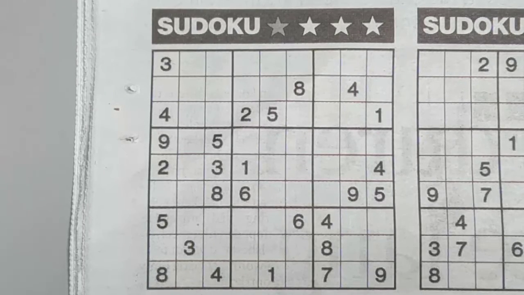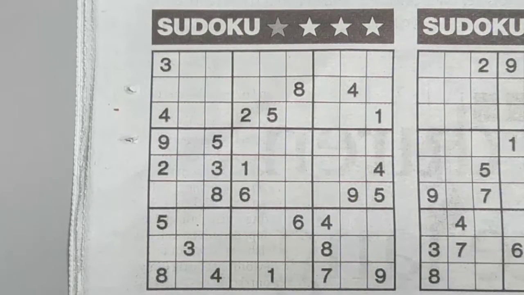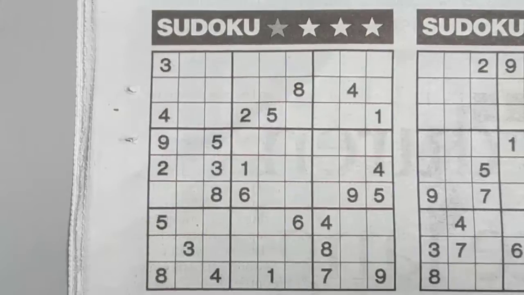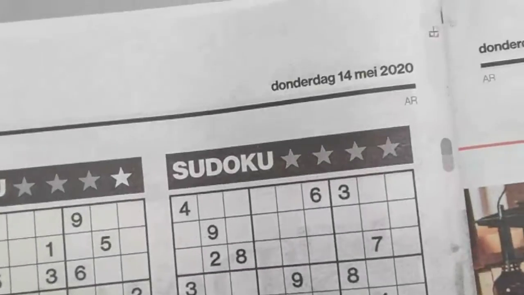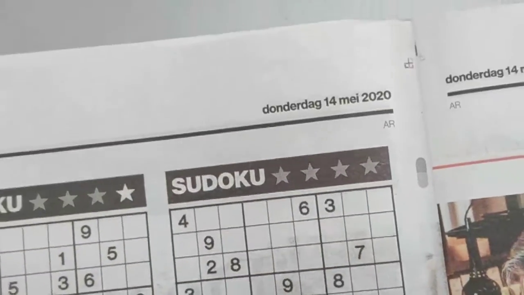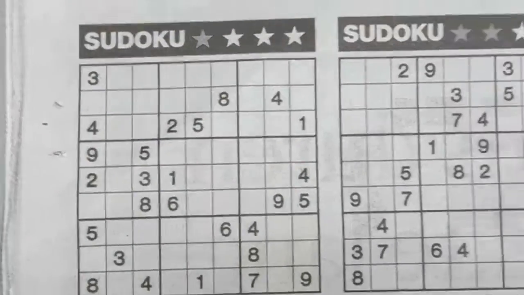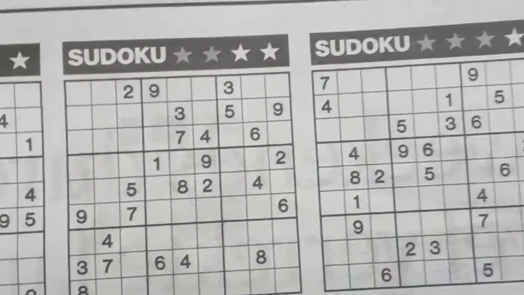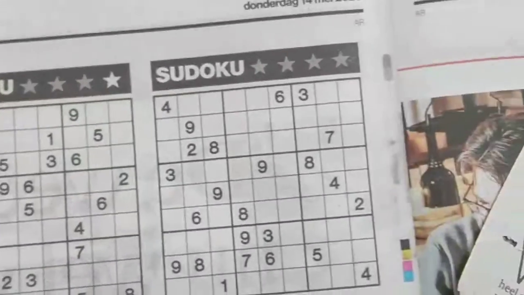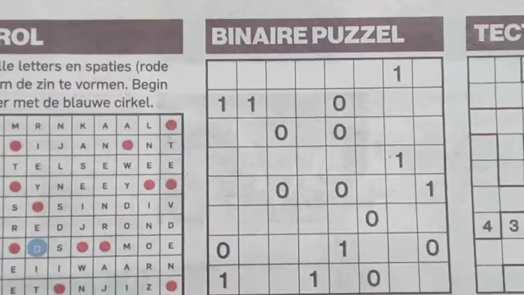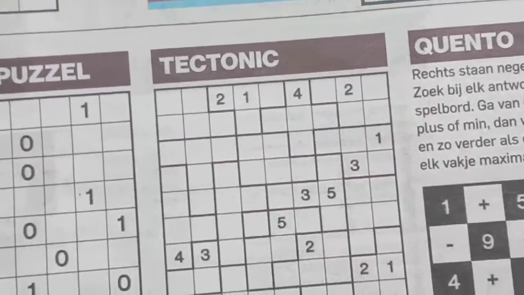Welcome. In this episode, we have the additional of this daily newspaper on May the 14th, on Thursday, 2020. We have one Sudoku with 1 star, with 2 stars, 3 stars, 4 stars, a binary, and a tectonic.